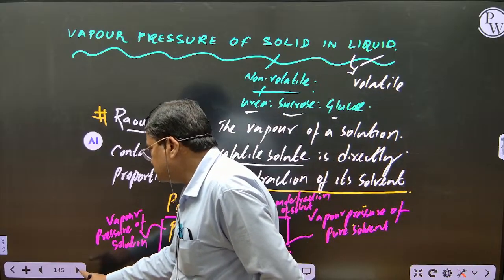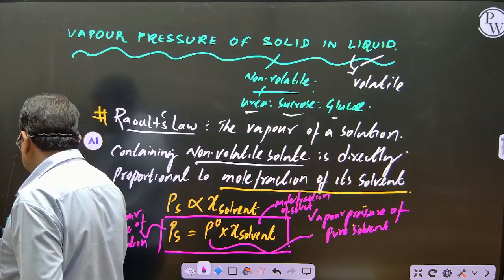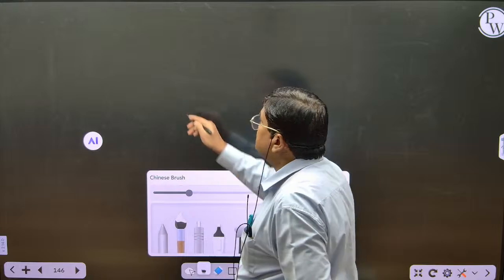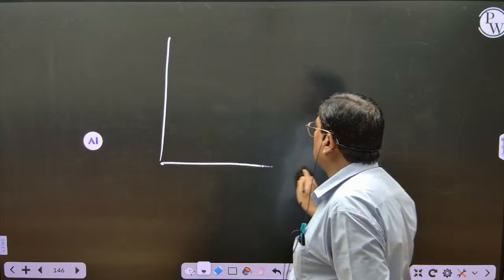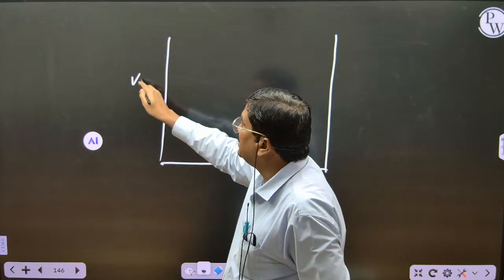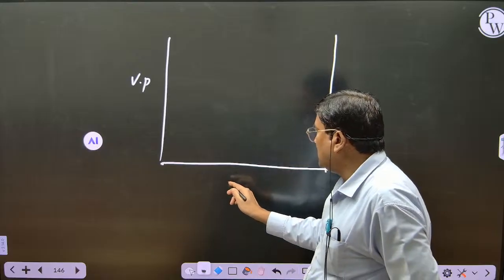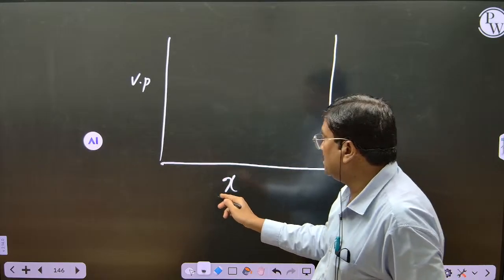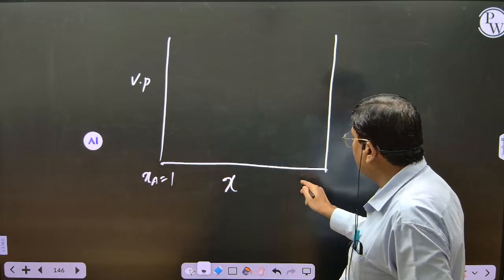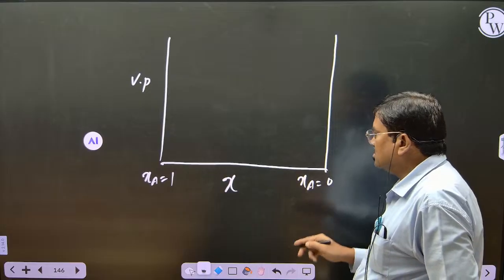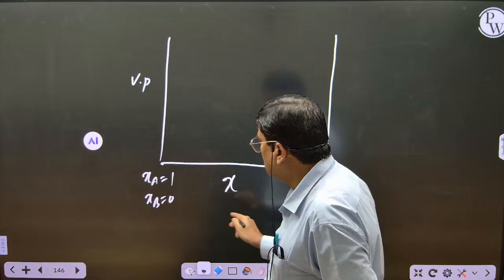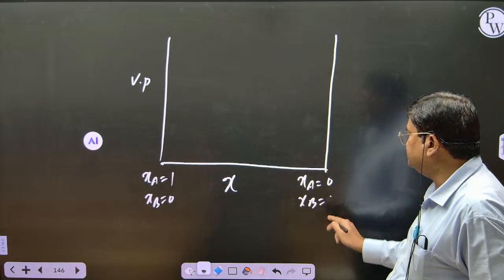Now see, next I am showing you the graph. Draw the graph between two extremes. On the y-axis you take vapor pressure, and here you take chi. What is chi? Mole fraction. At this extreme, mole fraction of A comes to be 1. As we go like this, mole fraction of A comes to be 0. And as you know, chi A plus chi B equals 1, so here mole fraction of B comes to be 0, and here mole fraction of B comes to be 1.